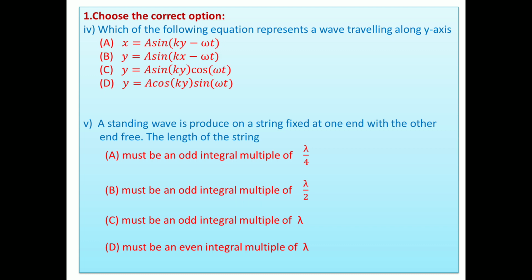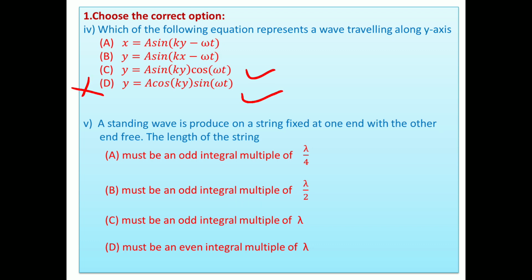I am checking these two equations, C and D. Look, in C and D, the terms A sin ky and cos omega t are there. These are the equations for stationary waves or standing waves. So the C and D options are not correct, as they are not traveling.